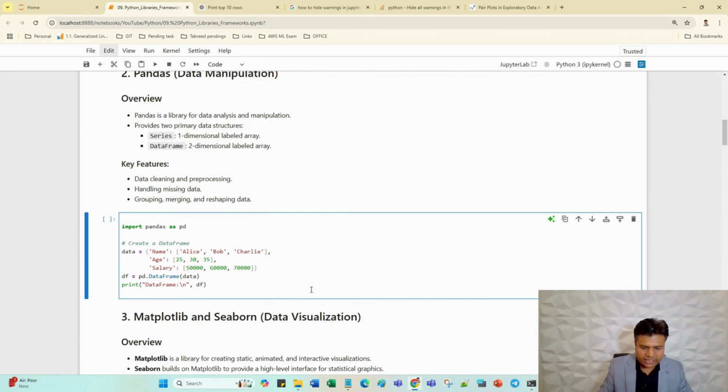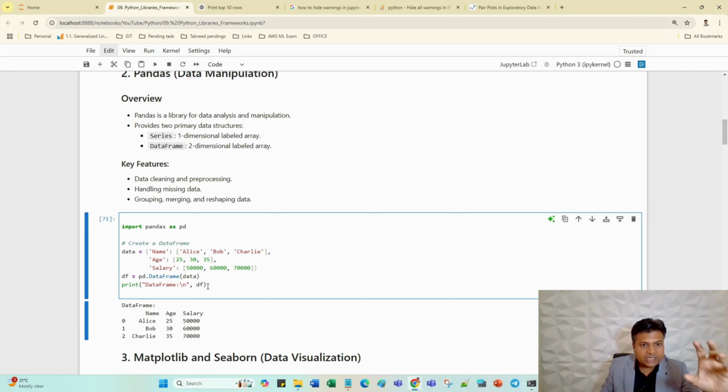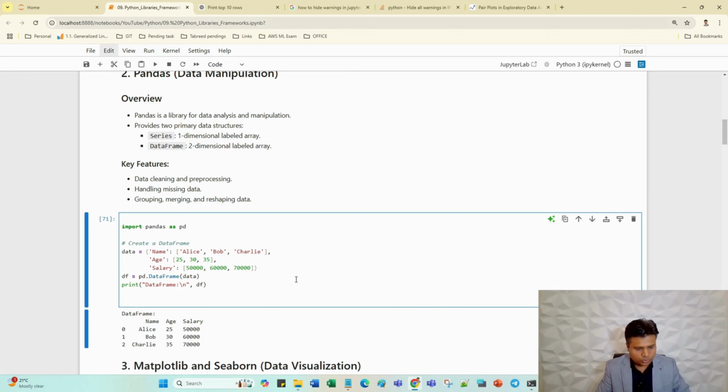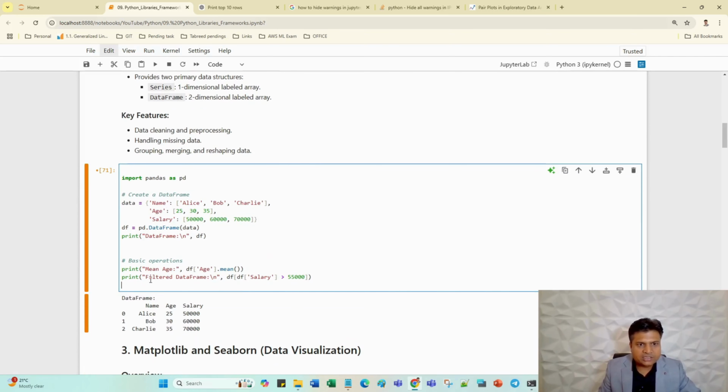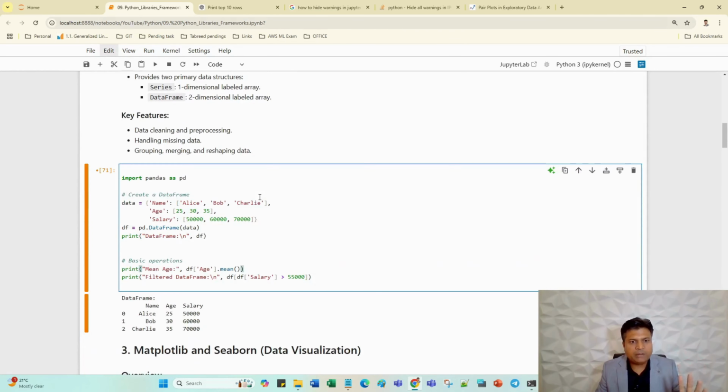First let me run this code and I will show you how it is working. See, name, age, salary, it is coming in matrix format. So a data frame easily handles matrix format, or I would say two-dimensional data. Now let me show you other features of Pandas. Here is how we can use the mean function. The mean function, as I showed you, is available in NumPy and also in Pandas. Mostly the maximum calculations are available in Pandas as well as in NumPy, the same calculations.